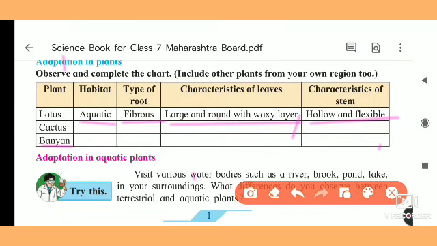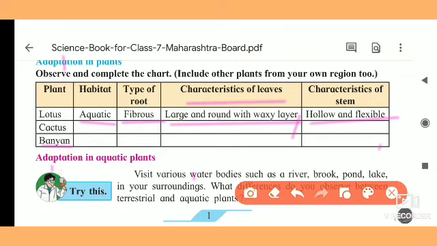After that, the characteristics of the leaves. Leaves are thin and show a network. The characteristic of the stem is that it is strong, long and very thick. Tomorrow we will see the adaptations in aquatic plants, and today we stop here.